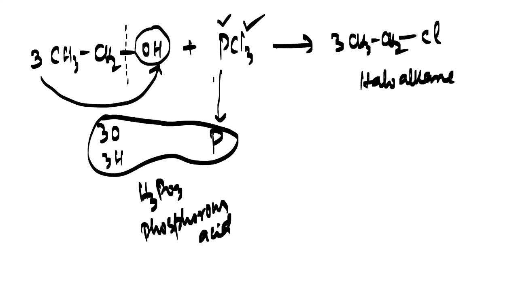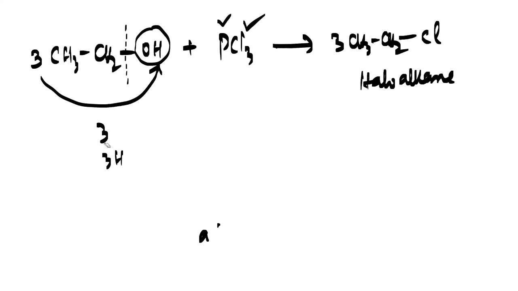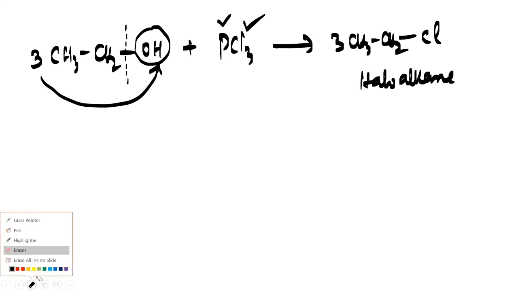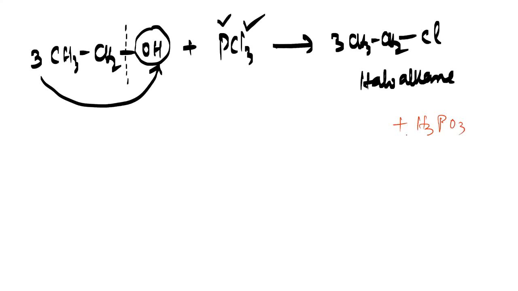So the products we are getting here, let me remove this part first. You understood that we are getting the haloalkane, which is chloroethane, and an acid, that is H3PO3. H3PO3 is basically the phosphorus acid. Now this was about the alcohol, a 1 degree alcohol, no problem.